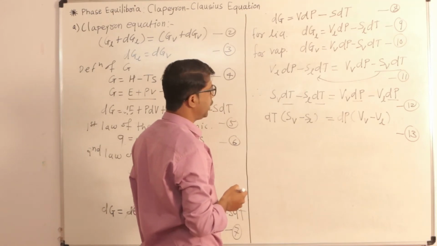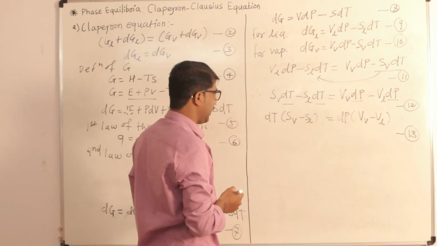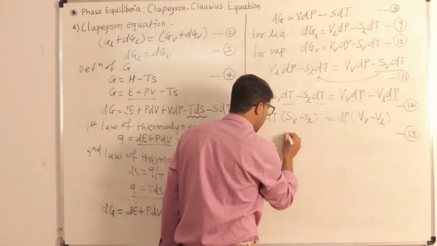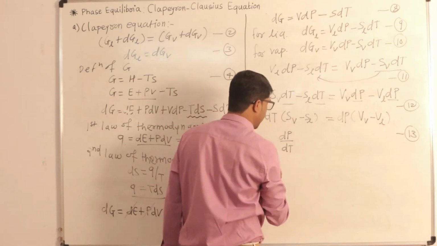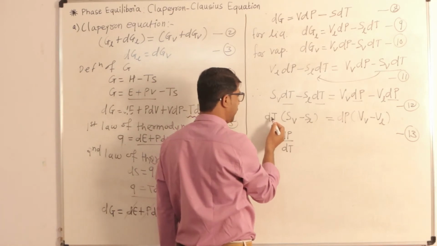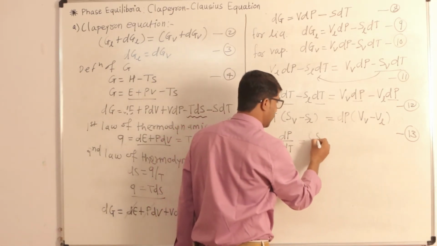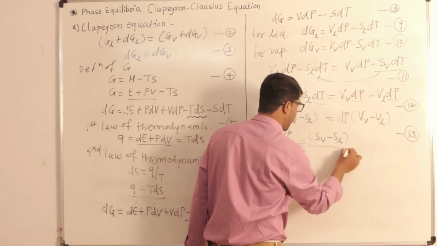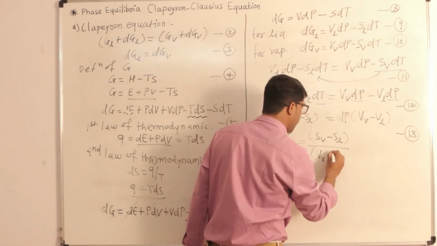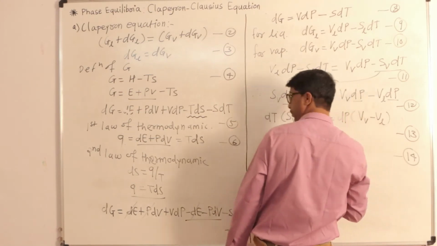Now we reach our final goal of this Clapeyron equation, as the Clapeyron equation gives the value of dP by dT. By transferring dT to this side, dP by dT is equal to S vapor minus S liquid divided by V vapor minus V liquid, transferring this to this side. Let's say it is equation number 14.